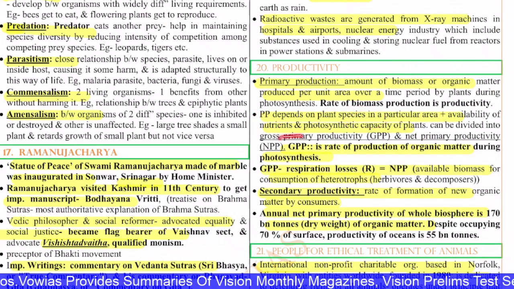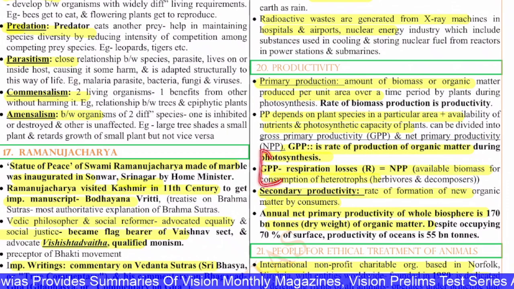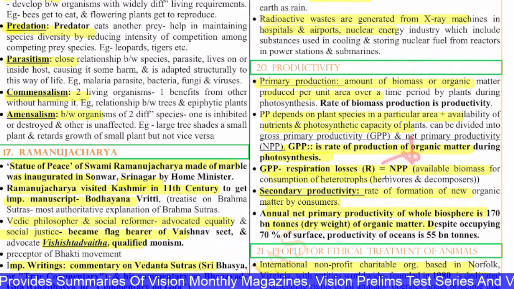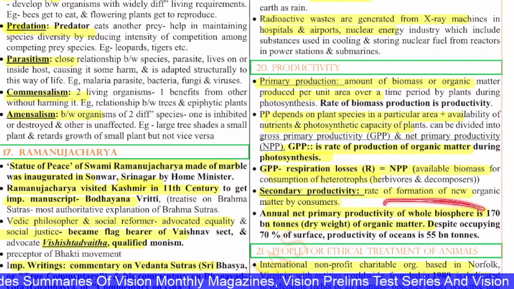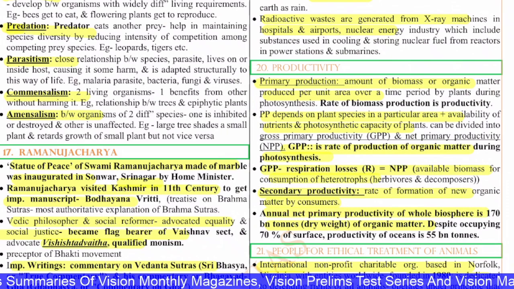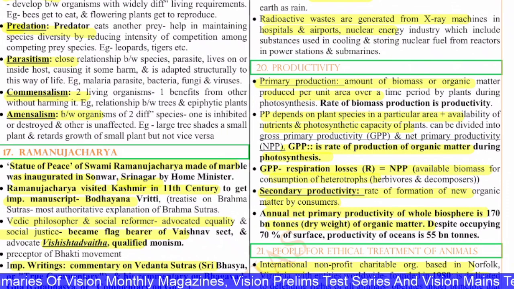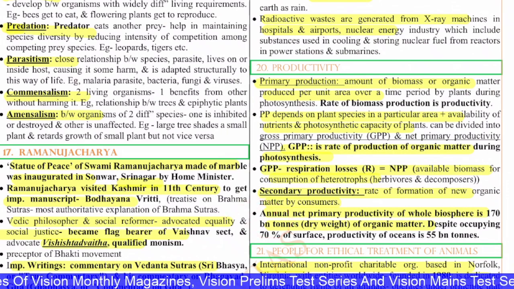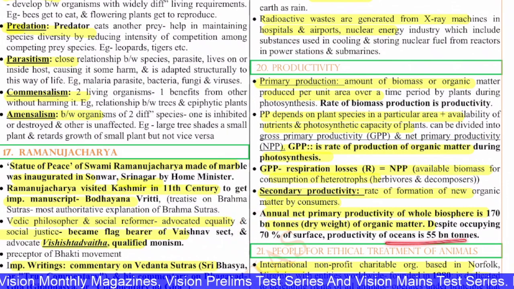And in this you have gross primary productivity and net primary productivity. The gross primary productivity minus the losses during respiration is the net primary productivity. And you have the secondary productivity, which is the rate of formation of new organic matter by the consumers. The annual net primary productivity of the whole biosphere is 170 billion tons of organic matter. Despite occupying 70% of the surface, the productivity of the oceans is 55 billion tons.